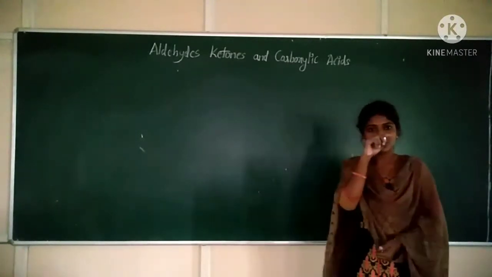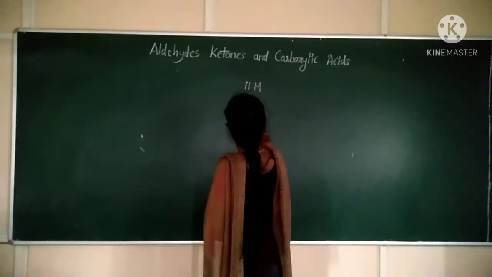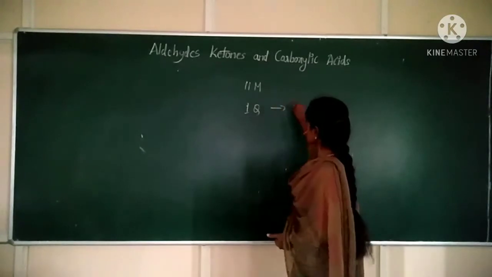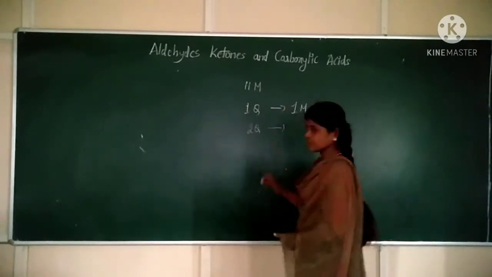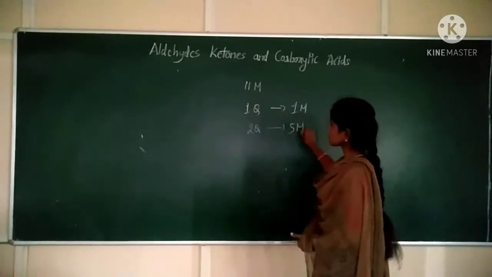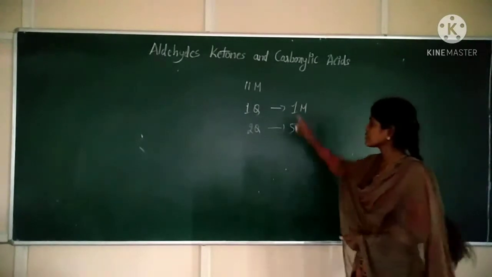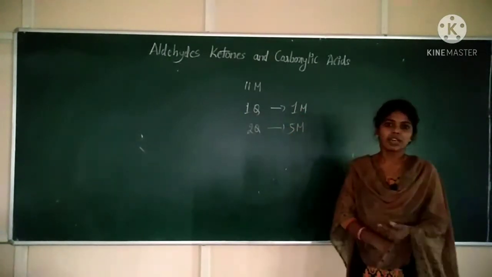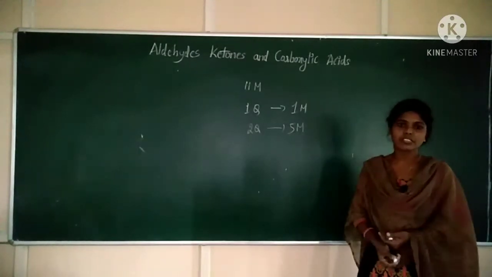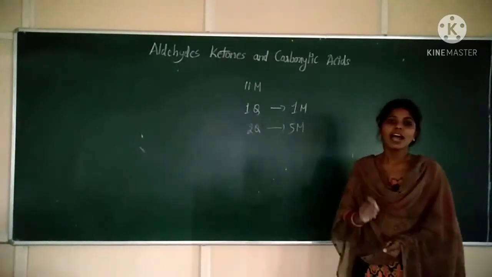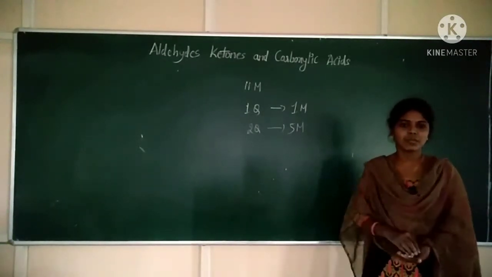What is the weightage for this chapter? 11 marks. One question will be there for 1 mark and two questions will be there in Part D for 5 marks. So the total number of questions from this chapter will be 3, and the total number of marks will be 11. Clear? We already discussed this in the offline classes, so in these online classes I am going to discuss only the important concepts which may appear for the examination.